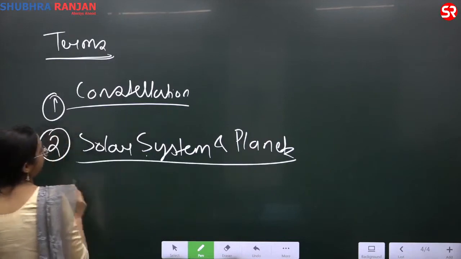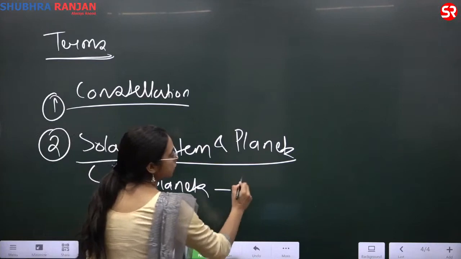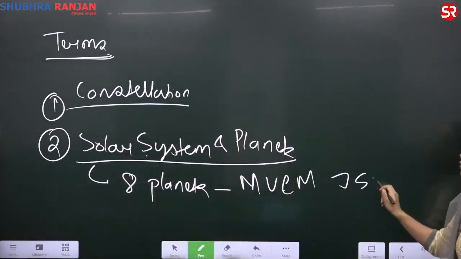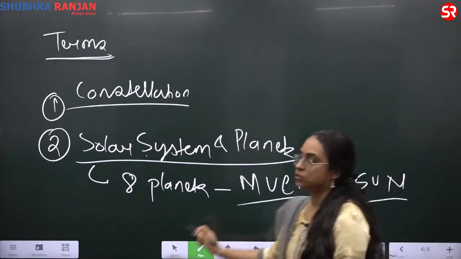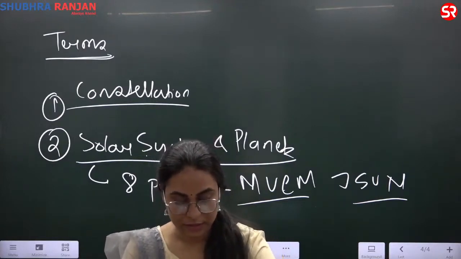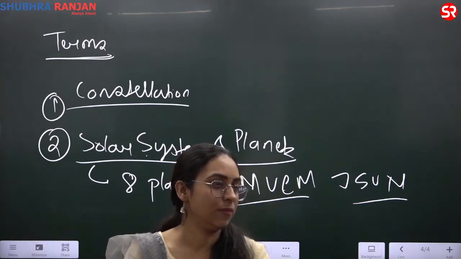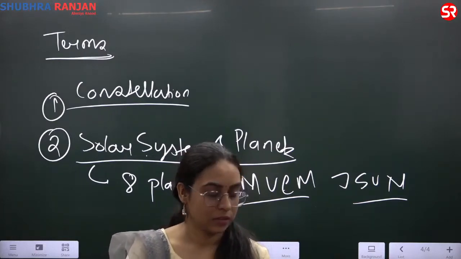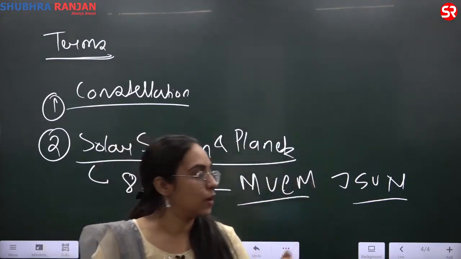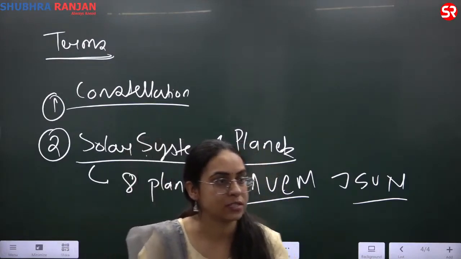How many planets do we have? There are 8 planets. What are those? Mercury, Venus, Earth, Mars, Jupiter, Saturn, Uranus, Neptune. Write this in the solar system. 8 planets. MVEM, JSUN. Then write the first four, that is MVEM: Mercury, Venus, Earth and Mars.